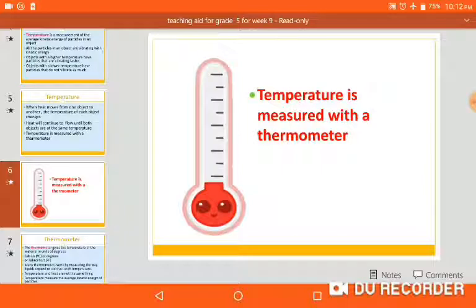A thermometer is made of glass. Look here at the bottom, it's just like a bulb, and if you look at the top, it's just like a tube. And what is inside? Inside it is a smaller tube filled with a special liquid called alcohol. Alcohol is a liquid which is filled in the thermometer. When it expands and contracts, we say that temperature is rising and temperature is decreasing. And the lines show the scale, the numbers of temperature.